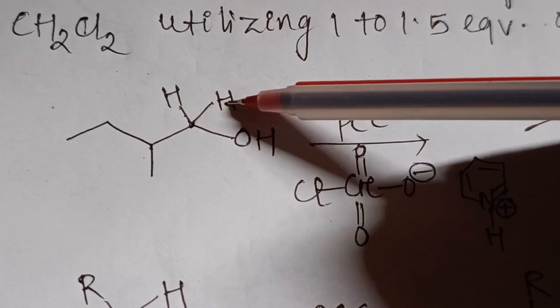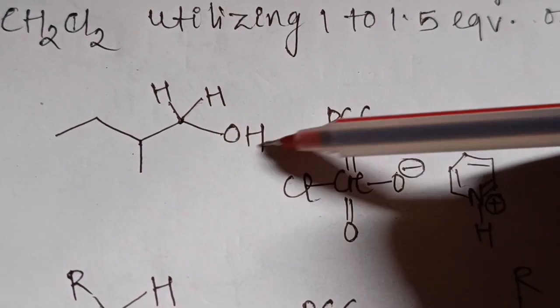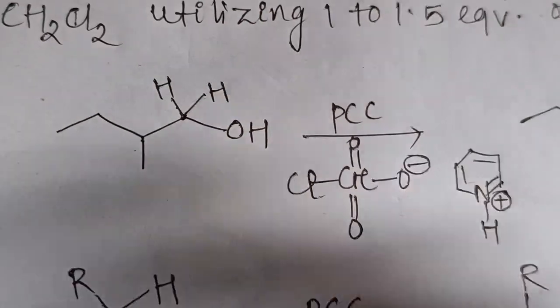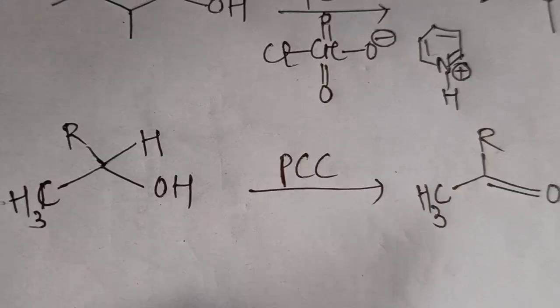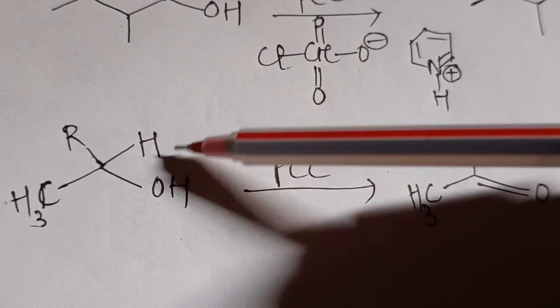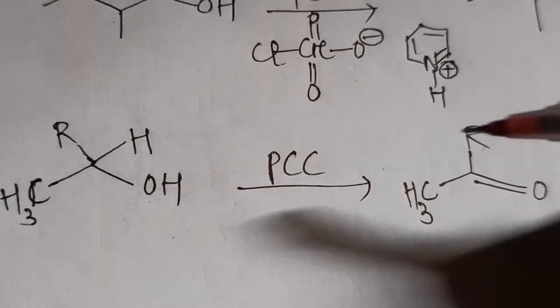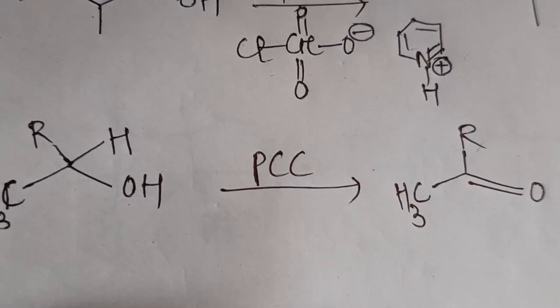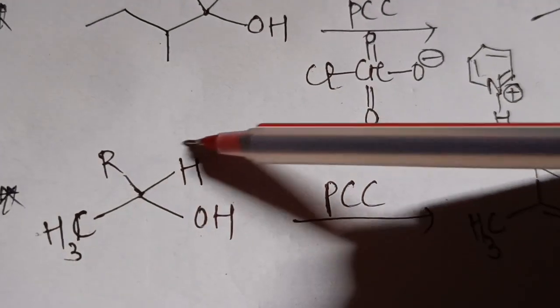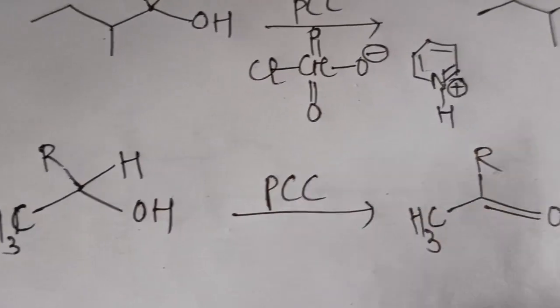This hydrogen is present on the same carbon where the OH functional group is attached. So the oxidation occurs. So this is the secondary alcohol. The secondary alcohol in the presence of PCC is converted into ketone. In the case of secondary alcohol, one H is present. So here oxidation takes place.